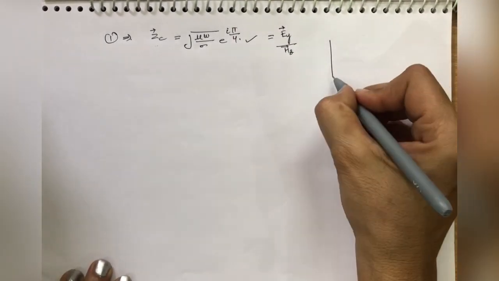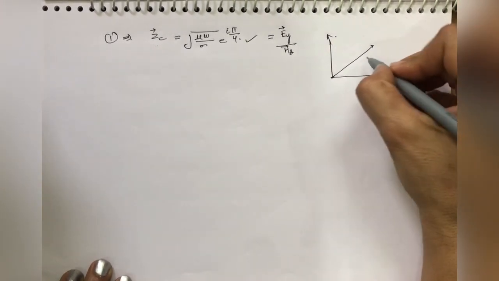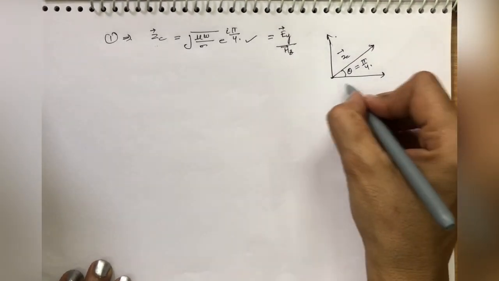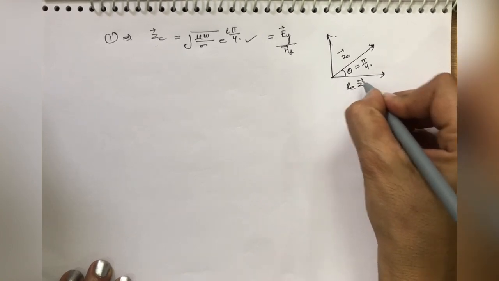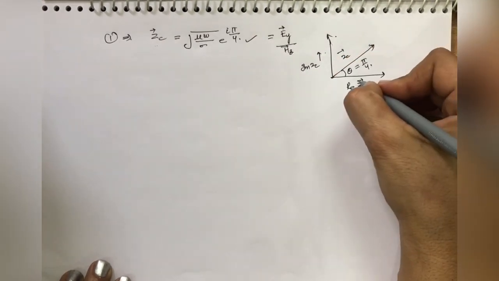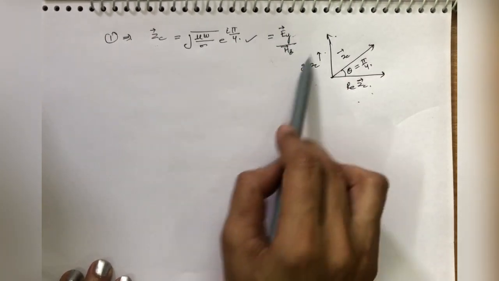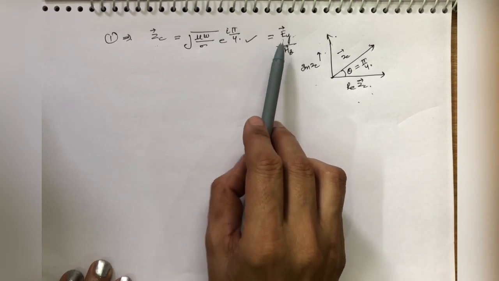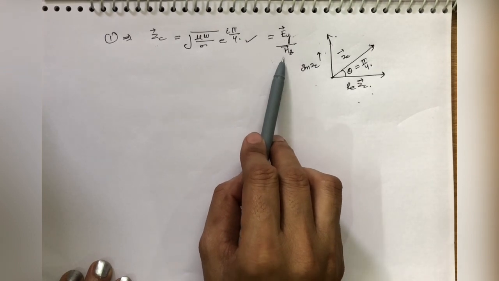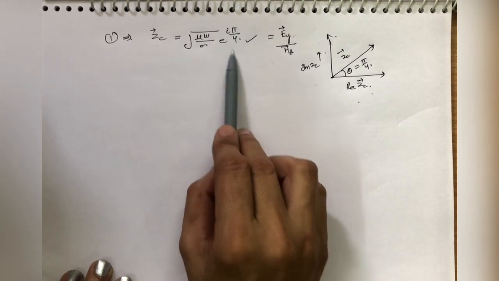So if I draw the phasor diagram, if this is zc and this angle is theta, equal to pi by 4, here will be the real part of zc, equal to zc cos of pi by 4, and this will be the imaginary part of zc. Real part, imaginary part. But it is a ratio of ey over hz. It means that ey and hz, both vectors have a phase difference of pi by 4.